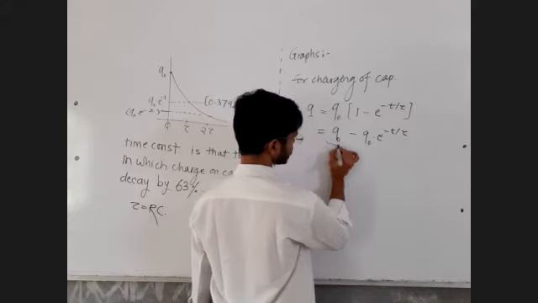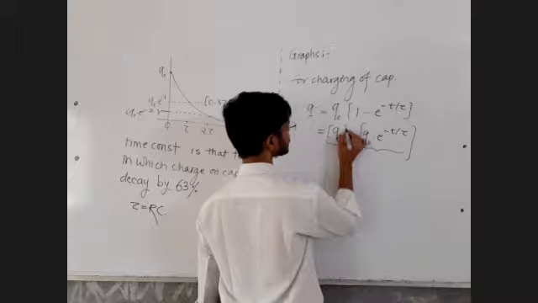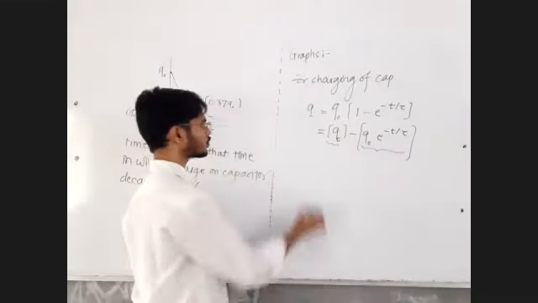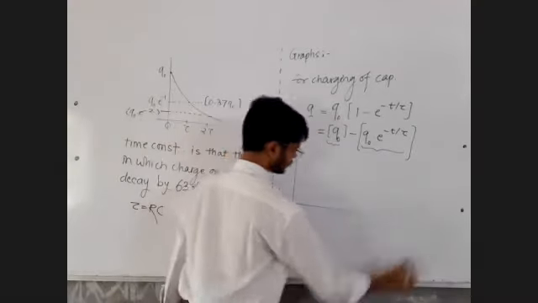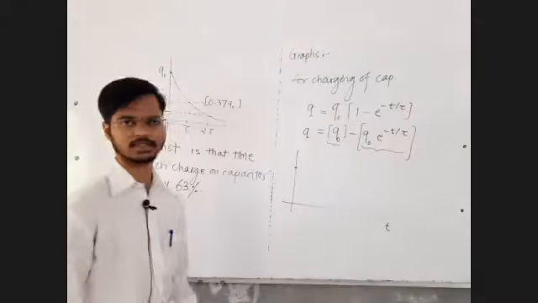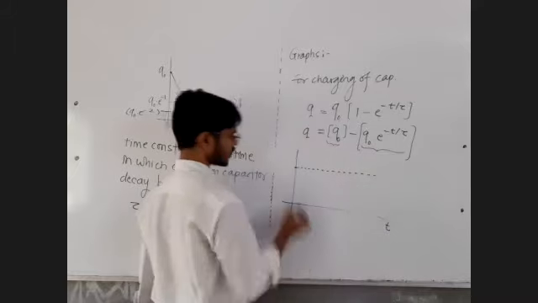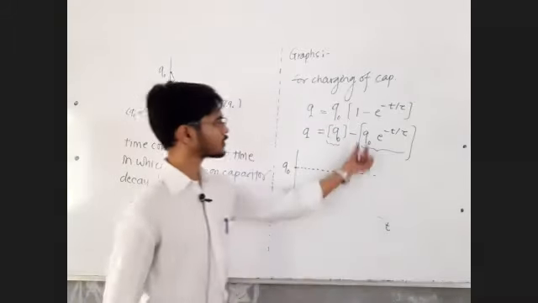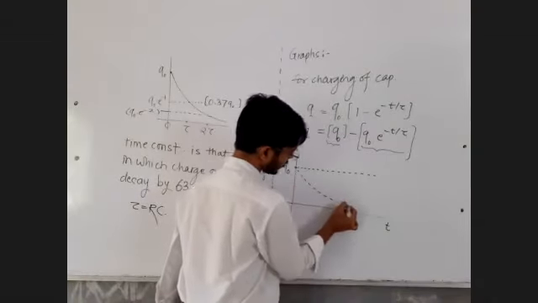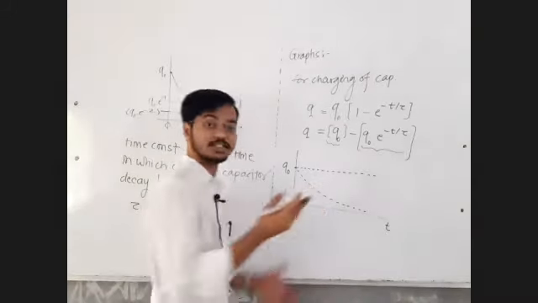So these are the two graphs. This is the first graph. This is the second graph. Draw these two graphs and do the graphical subtraction. Let's do that. Let's draw the graph of Q naught. Sir, Q naught is the maximum possible charge on the capacitor. That is a constant value, so that's my graph of Q naught. It's not changing with time. Q naught into e raised to minus t by tau is the graph of exponential decay. All right. So these two graphs are to be subtracted from each other.